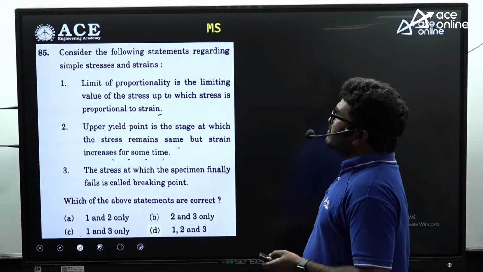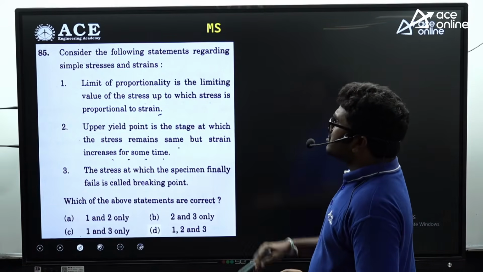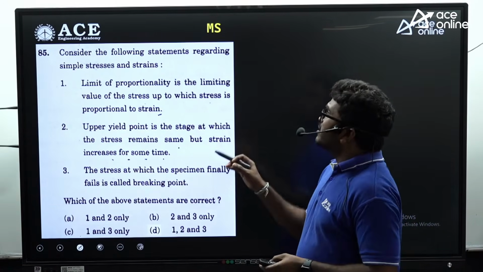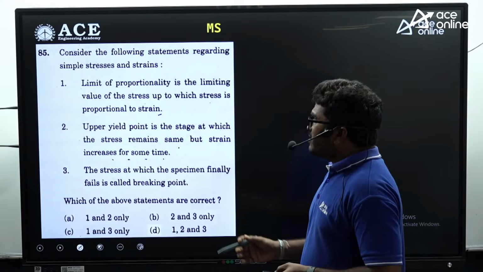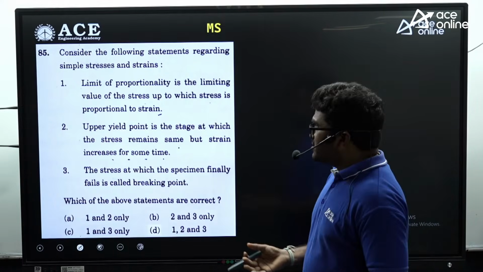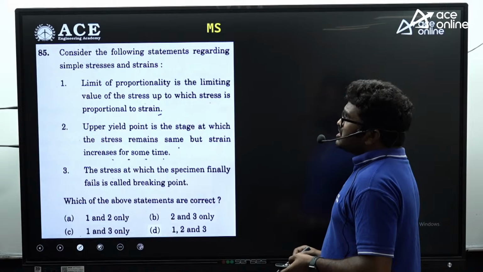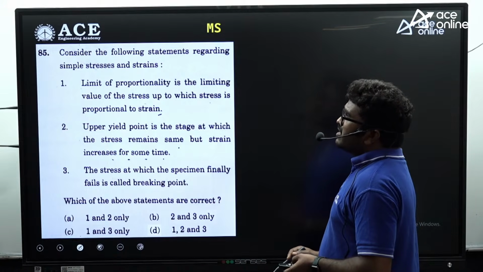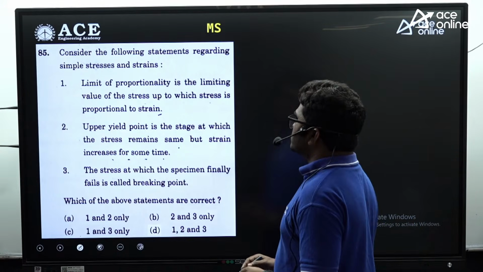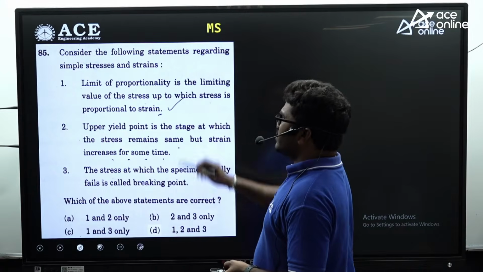Next, consider the following statement regarding the stress strain curve. This is related to material science. From material science, some 13 questions they asked. They are very easy questions. Now, limit of proportionality is the limiting value of stress up to which stress is proportional to strain. That is Hooke's law. It is correct.